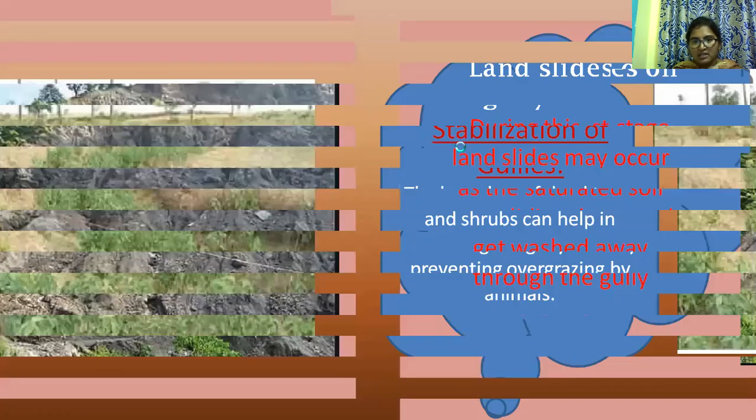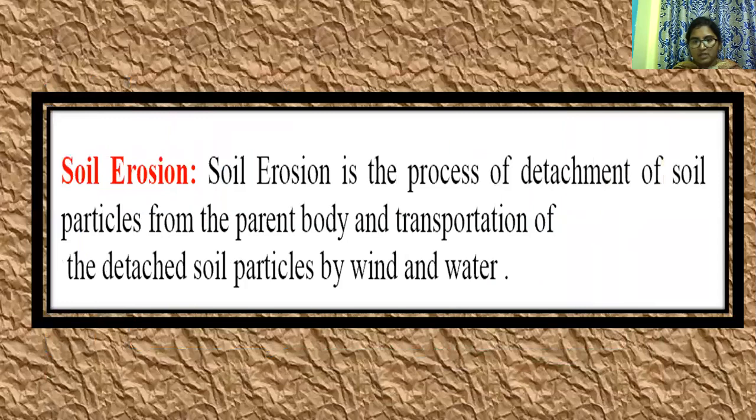In the next class, the topic is soil erosion. Soil erosion is the process of detachment of soil particles from the parent track, and transportation of the detached soil particles by wind or water, so that soil is transferred from one place to another place.